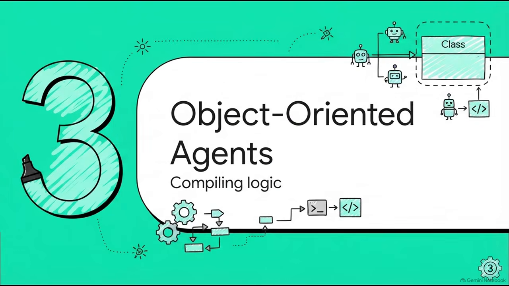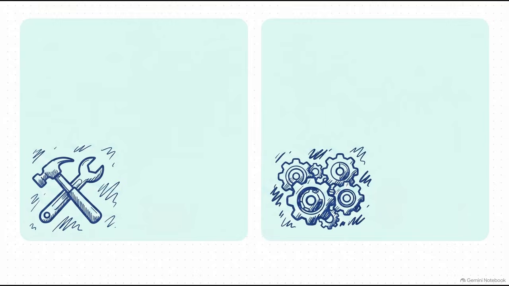All right, section 3, compiling and object-oriented agents. Let's see how this all builds up into compiling prompts and integrating true object-oriented architecture. Next up in our toolkit, we have BAML and DSPy. BAML is fantastic. It locks down enterprise projects by compiling a schema-first, domain-specific language right into typed client objects across languages like Python and TypeScript. On the other hand, DSPy shifts you entirely away from manual prompt engineering. It treats your prompts like code declarations, compiling abstract prompt signatures against your own custom metric checkmarks to optimize and find the perfect production prompt.